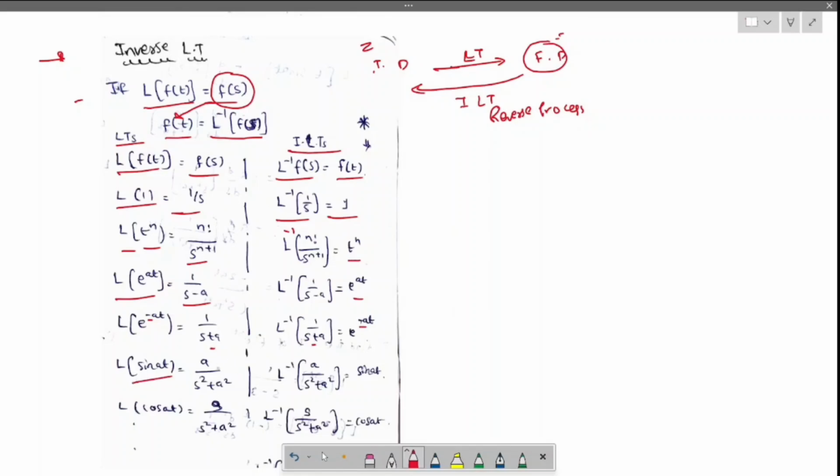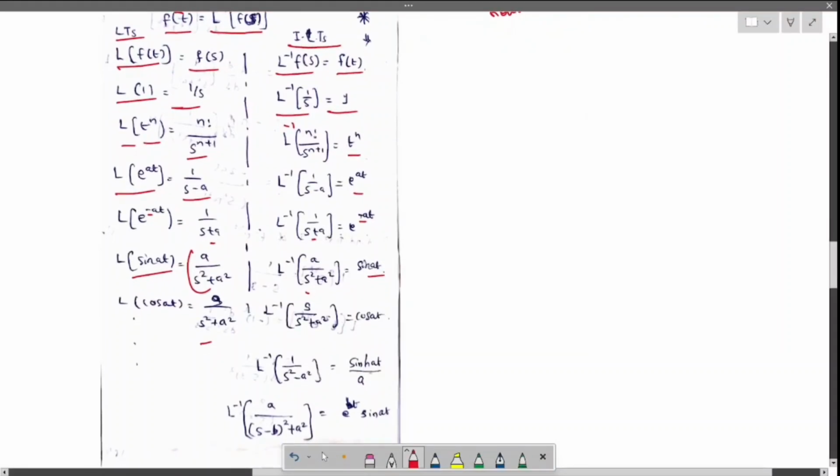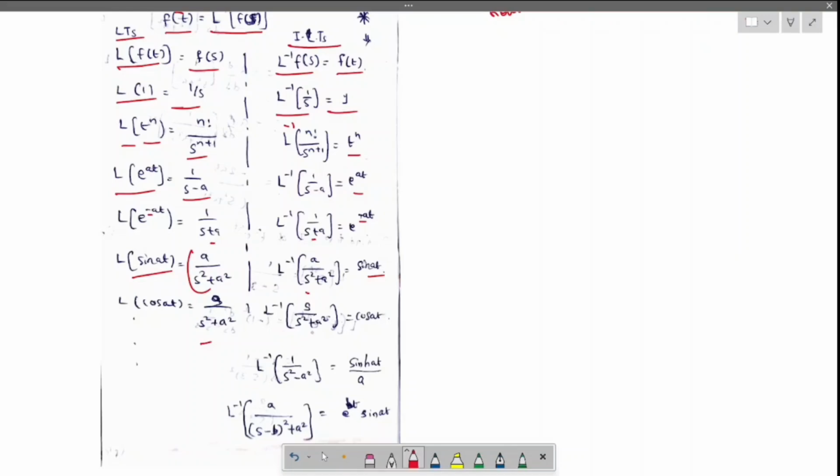For sin at, it is a by s square plus a square. If we take the inverse of this, we will get sin at. Same way for the cos. Now for the hyperbolic, if the term is like 1 by s square minus a square, which qualifies under sinh. Here the a is missing, right? Put a here and a here, like 1 by a and a, so sinh at by a.